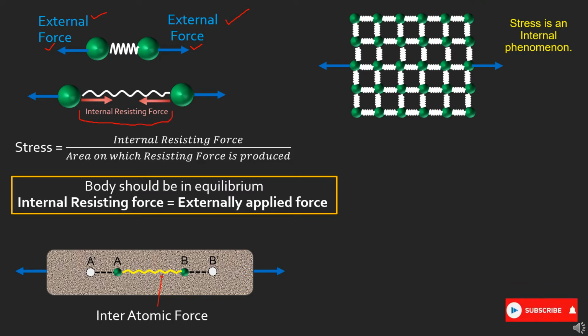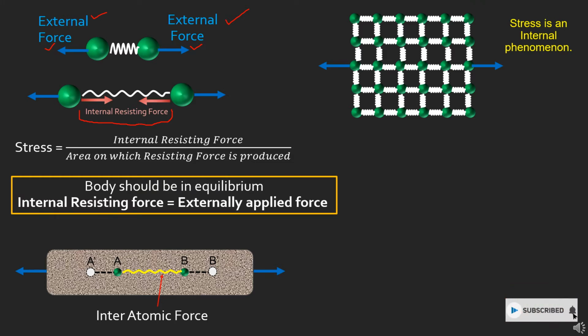This internal resisting force should have a magnitude equal to the external force, because only then will these two atoms remain in the equilibrium position. So when we apply the external force, the spring tries to maintain its equilibrium position, and it also applies an internal resisting force.